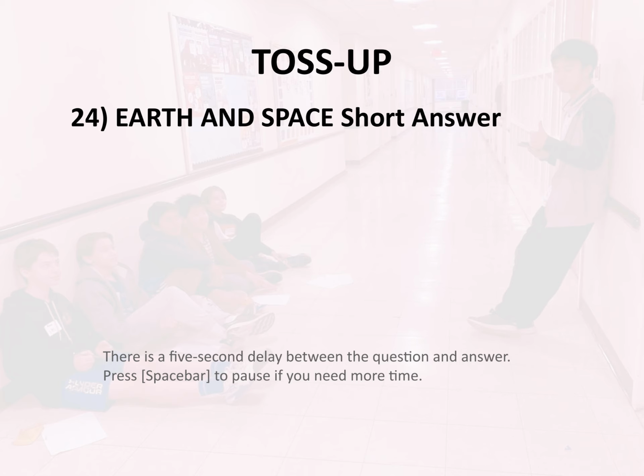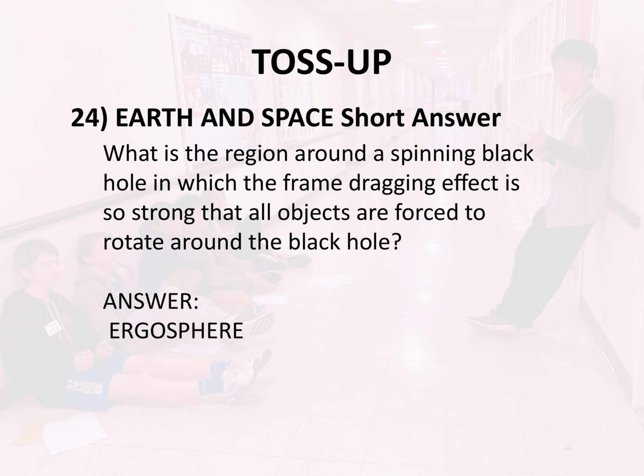Toss-up, 24. Earth and space. Short answer. What is the region around a spinning black hole in which the frame dragging effect is so strong that all objects are forced to rotate around the black hole? Answer, ergosphere.